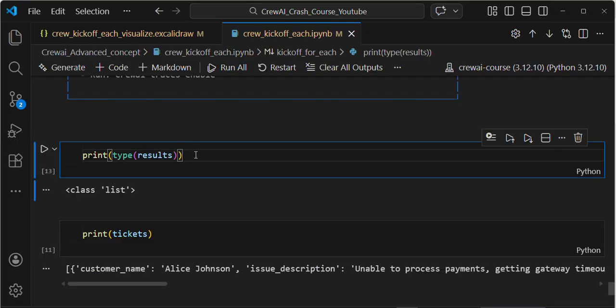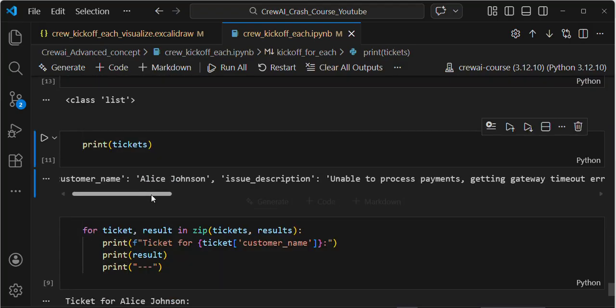So if you see, the input of kickoff for each is a list, and the output of kickoff for each is also a list. You need to understand these two things. Here, if I print the type, it will be class list. I am also printing the tickets.